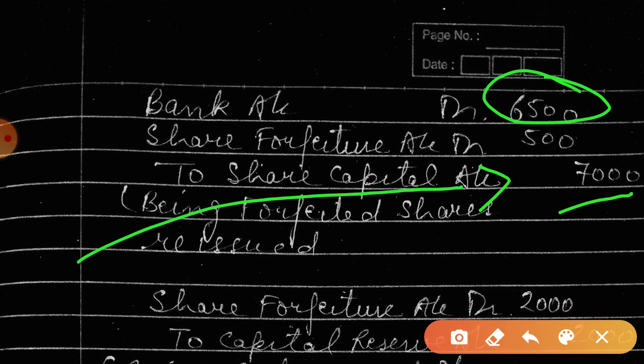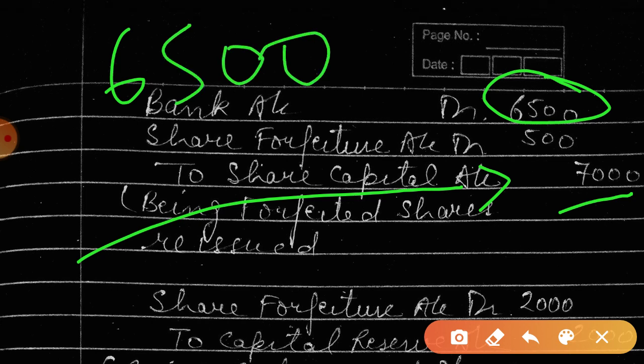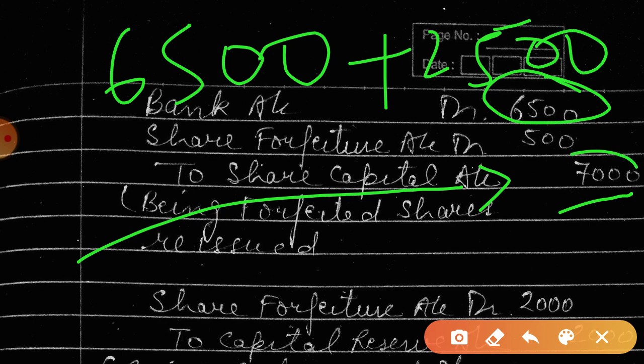So for 7,000 they are getting this 6,500 and the 2,500 on the same shares they got earlier. So they are already in benefit, and to the other person they are reissuing at a rebate, that is 500.